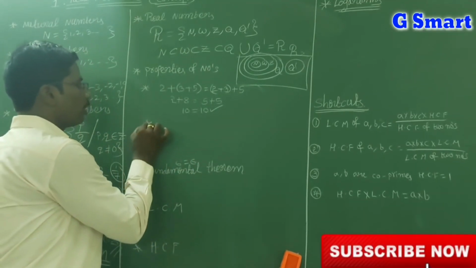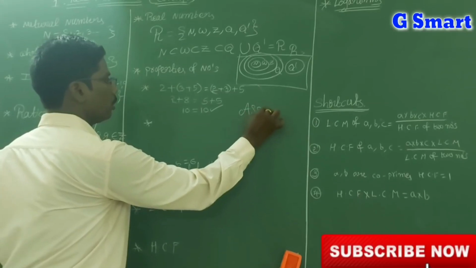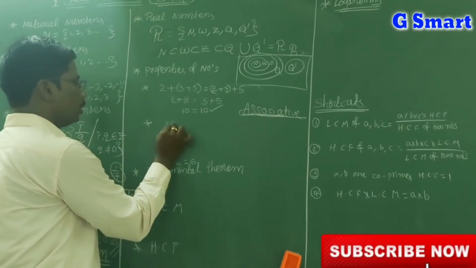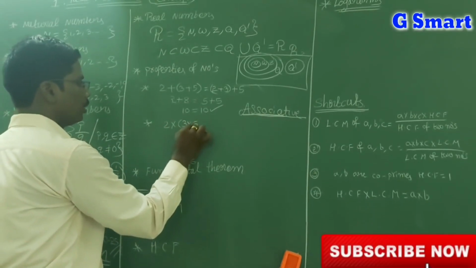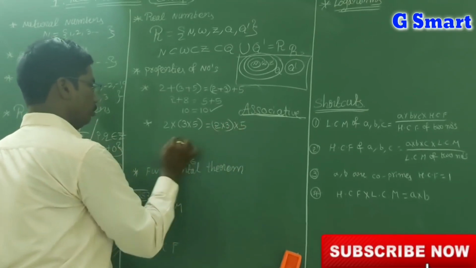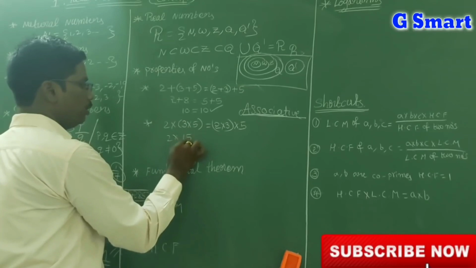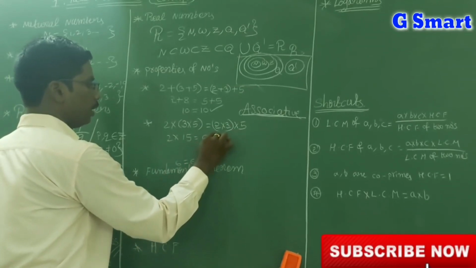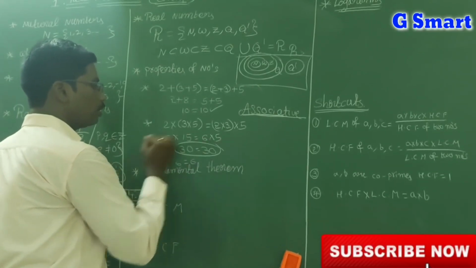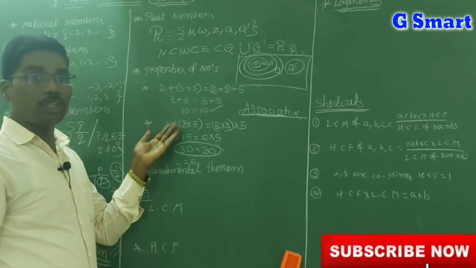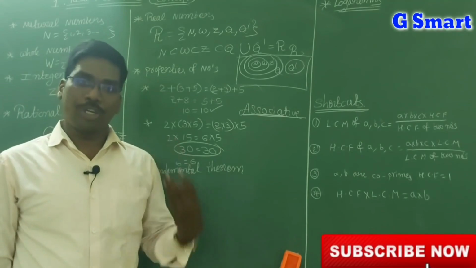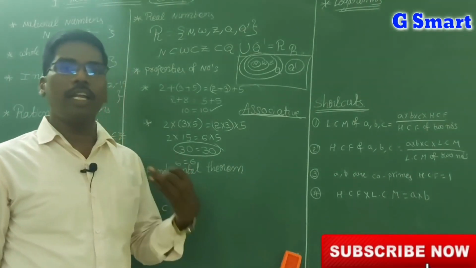Now I give the same property under multiplication. This is called associative law. 2 into 3 into 5 is equal to 2 into 3 into 5 with different brackets. 2 into 3 is 6, 6 fives are 30. 3 fives are 15, 2 fifteens are 30. So 30 is equal to 30. So this satisfies associative law under multiplication. Now we have learned closure law, commutative law and associative law under addition and multiplication.